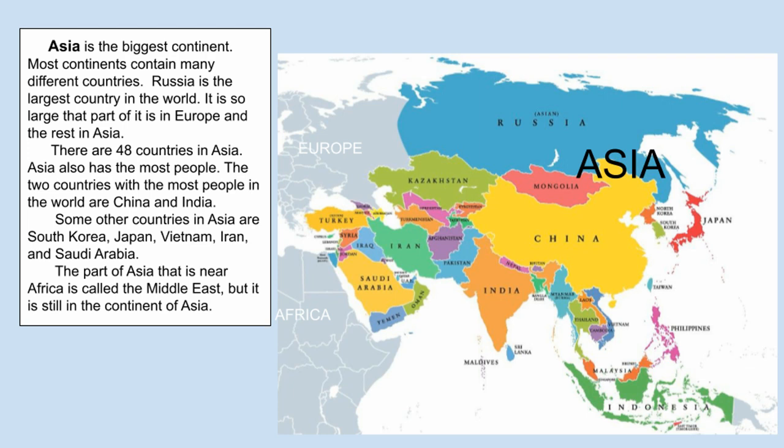There are 48 countries in Asia. Asia also has the most people. The 2 countries with the most people in the world are China and India. Some other countries in Asia are South Korea, Japan, Vietnam, Iran, and Saudi Arabia. The part of Asia that is near Africa is called the Middle East, but it is still in the continent of Asia.